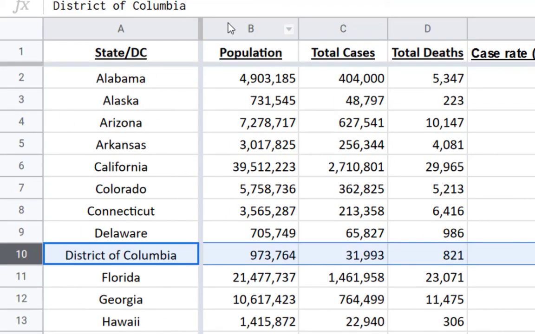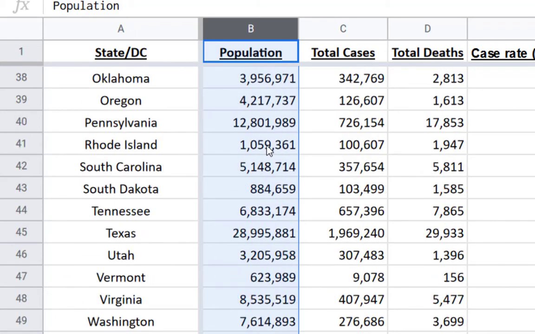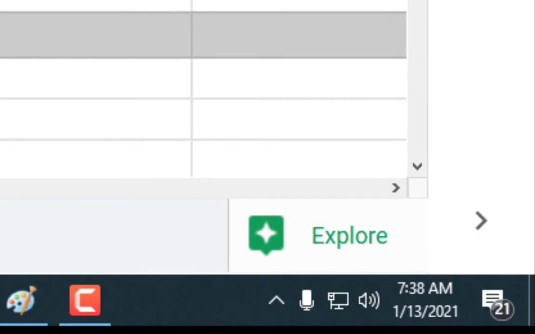Okay, column B is just the population of each of those states. And then again, at the bottom, you've got the entire population of the United States, which might differ a little bit from if you Google it today. All of this data, just so you know, if you look down on the bottom right of my computer, is accurate as of January 13th, 2021.